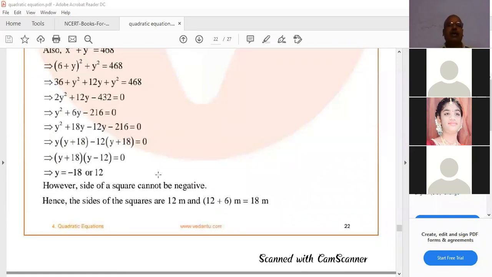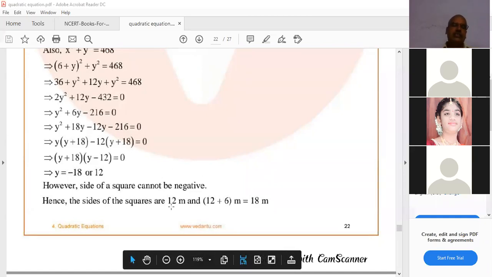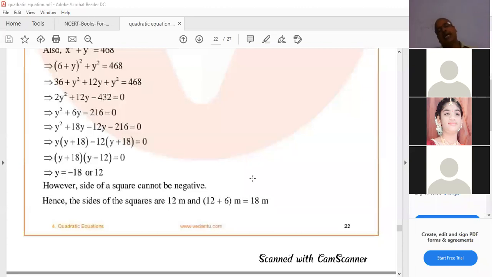However, the side of a square can't be negative. Hence, the side of a square is 12 meters. One side of a square is 12 meters. The other square's side is 18 meters. Side of one square is 12 meters, side of another square is 18 meters.